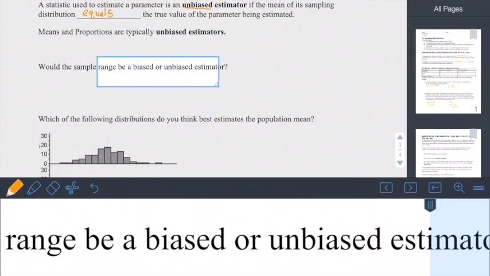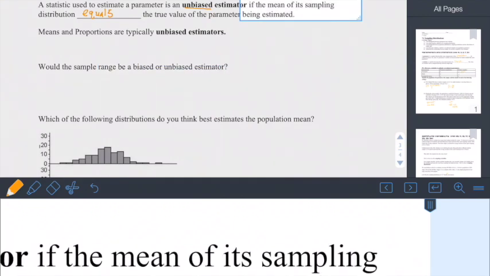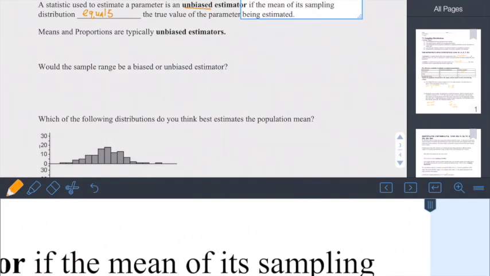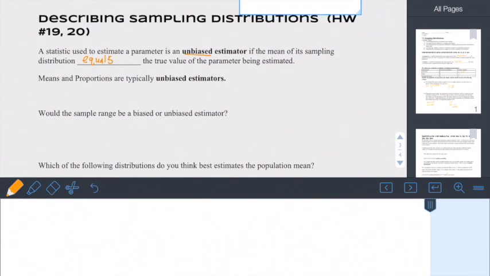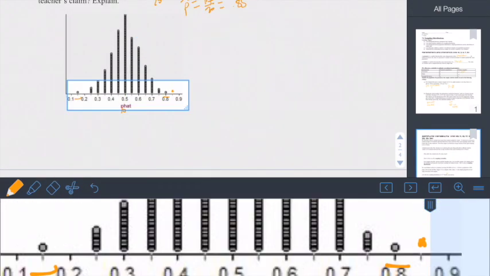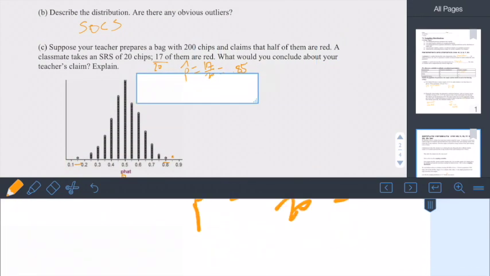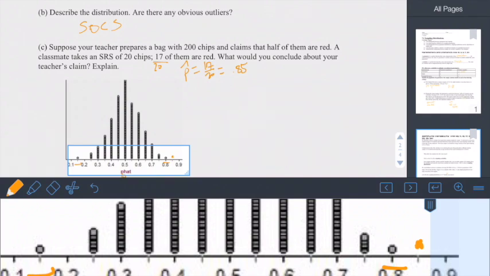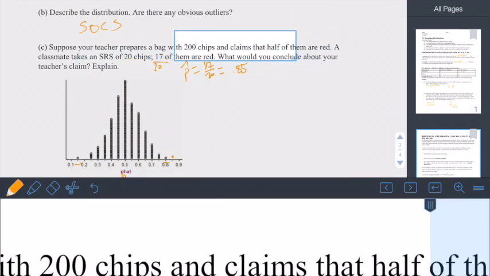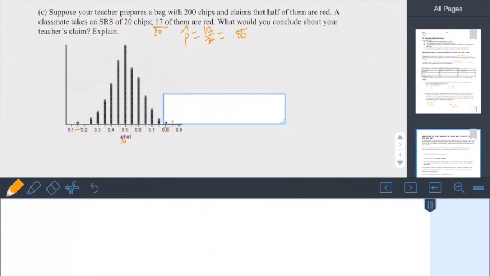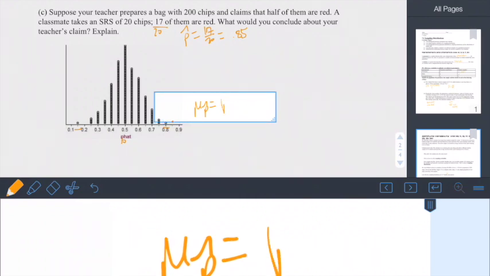So basically, it's a good estimator if we take the mean of our sampling distribution and it's close to the true value. So if we look back at our last one, the mean of our sampling distribution is about 0.5. Well, half of them are red, so the mean of these p hats is equal to the population proportion p of 0.5.